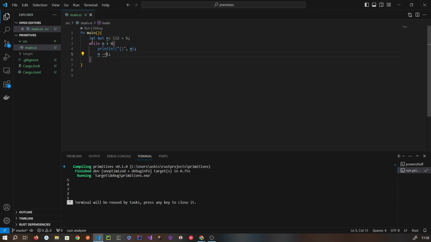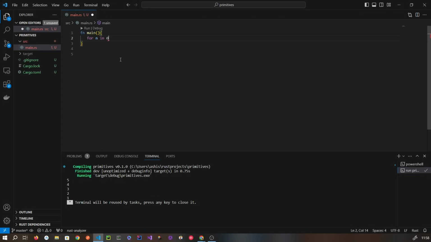Then next is the for loop. The for loop is very simple. For n in, we put a range like this. So this is how you write a for loop. You can put any condition. Use for, and then we need to use this range, and that's how you put the lower bound and upper bound, and you will print it.